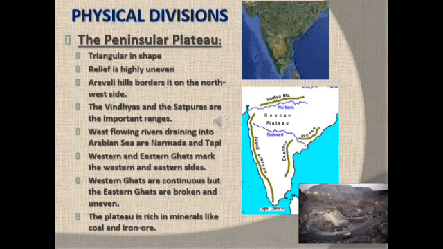Western and Eastern Ghats mark the western and eastern sides. Western Ghats are continuous, but the Eastern Ghats are broken and uneven. The plateau is rich in minerals like coal and iron ore.